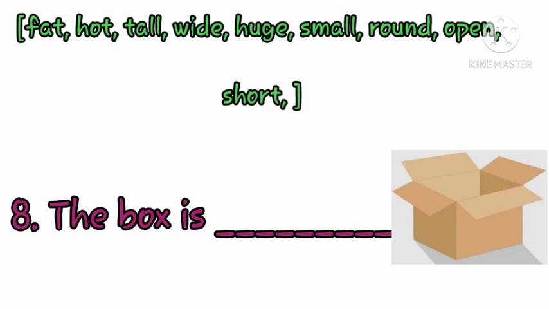Here is our number 8. The box is dash. The box is dash. Look at the picture and see how the box is. Is it closed or is it open? Then write it down on the dash.